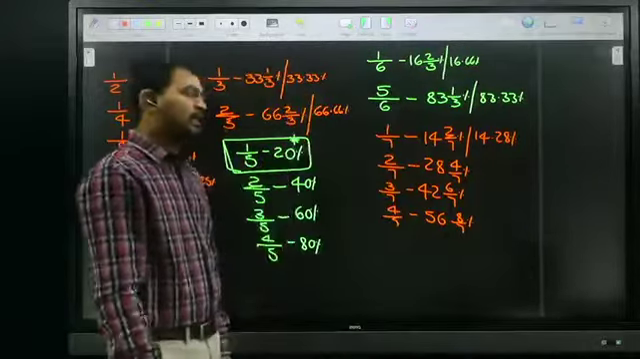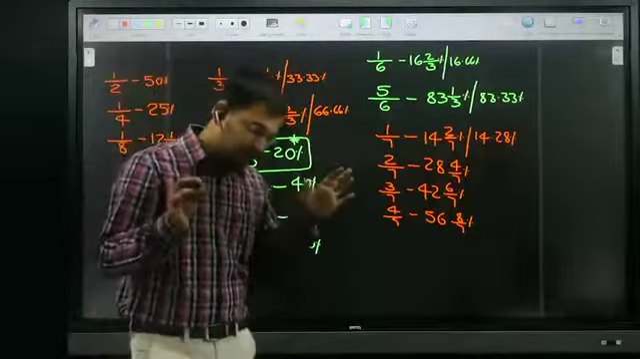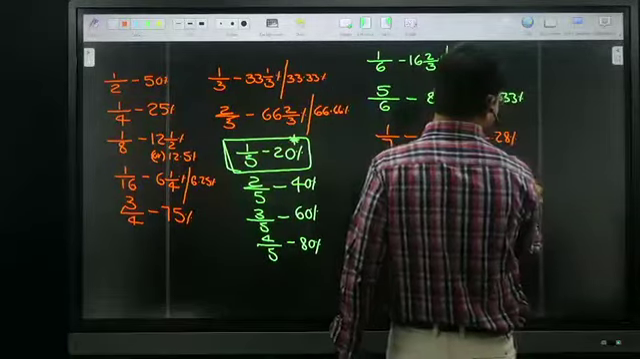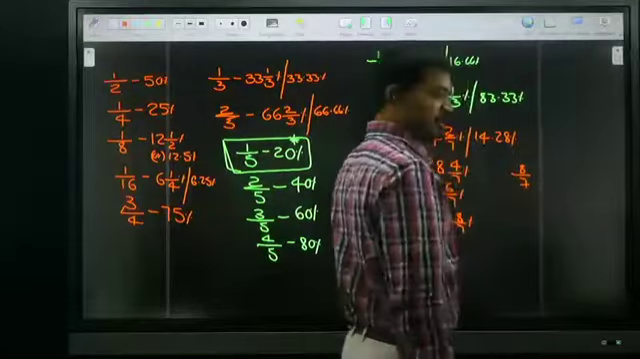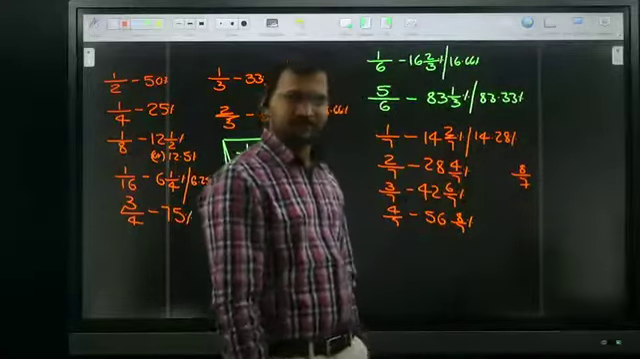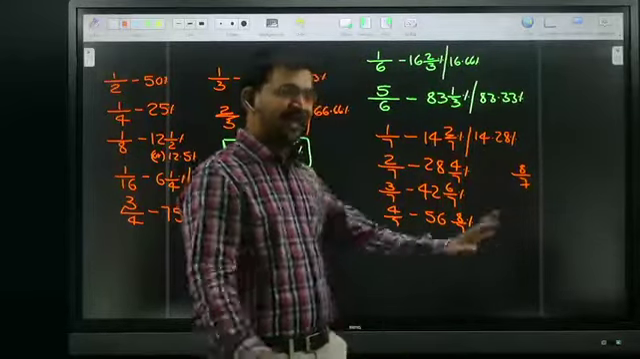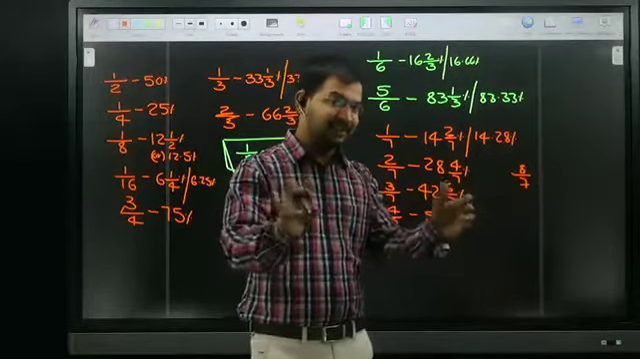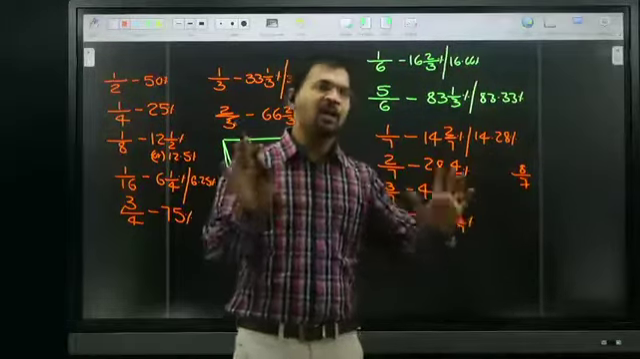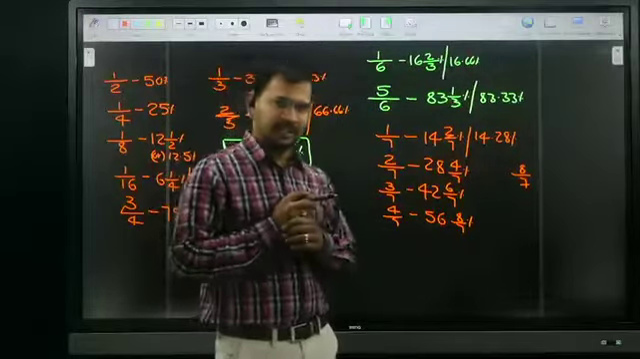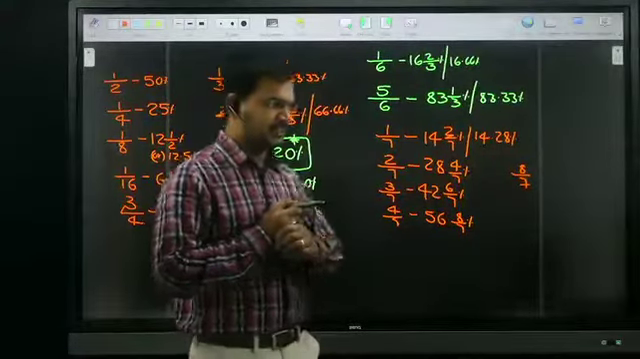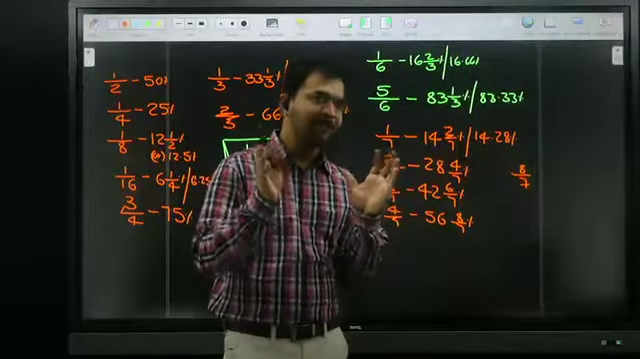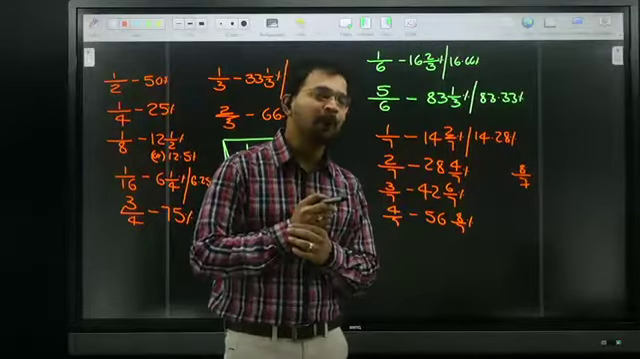First of all, tell me, what is 8 by 7? I know 8 by 7 is 1 by 7, but here I am not asking how to write it. Here I am asking what is 8 by 7. Anyone in the live? Okay, 8 by 7 is an improper fraction.